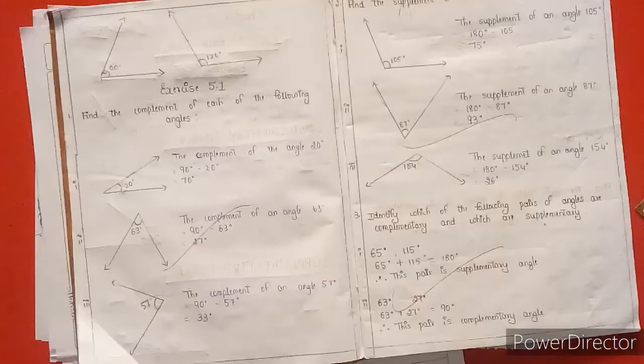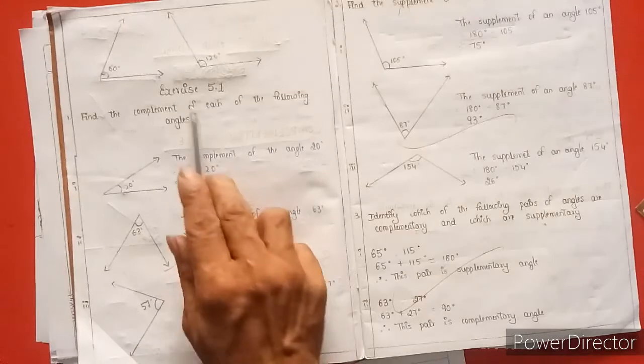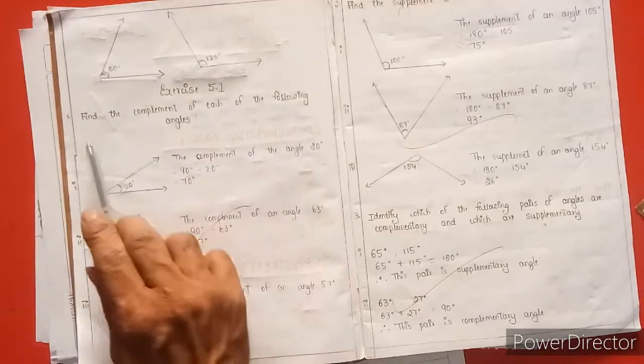So now I am taking exercise 5.1. I already taught all those things, complementary angle and supplementary angle. One more thing I forgot to tell you all: what is an angle? Two rays with a common endpoint form an angle. So first of all, I am going to exercise 5.1, the first main question given in the textbook.